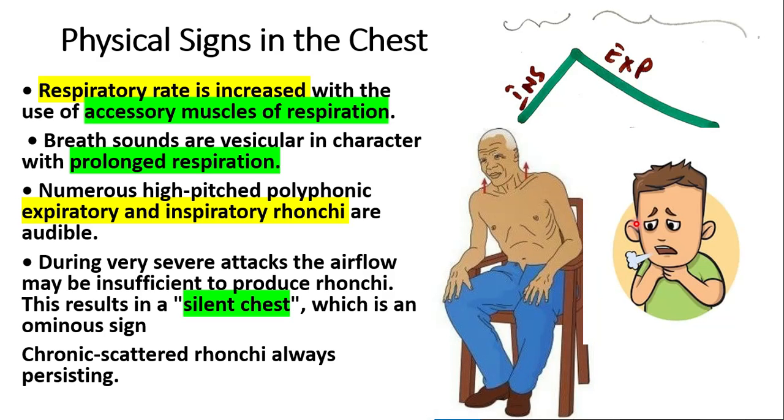There is also prominent wheezing, and this is because of the narrowing of the airways. The other thing is numerous high-pitched expiratory and inspiratory rhonchi, and this sound is due to the fluid-filled obstruction. Finally, there is chronic scattered rhonchi, which is always persisting. Okay, so with this we come to the end of the clinical features that are seen in bronchial asthma.